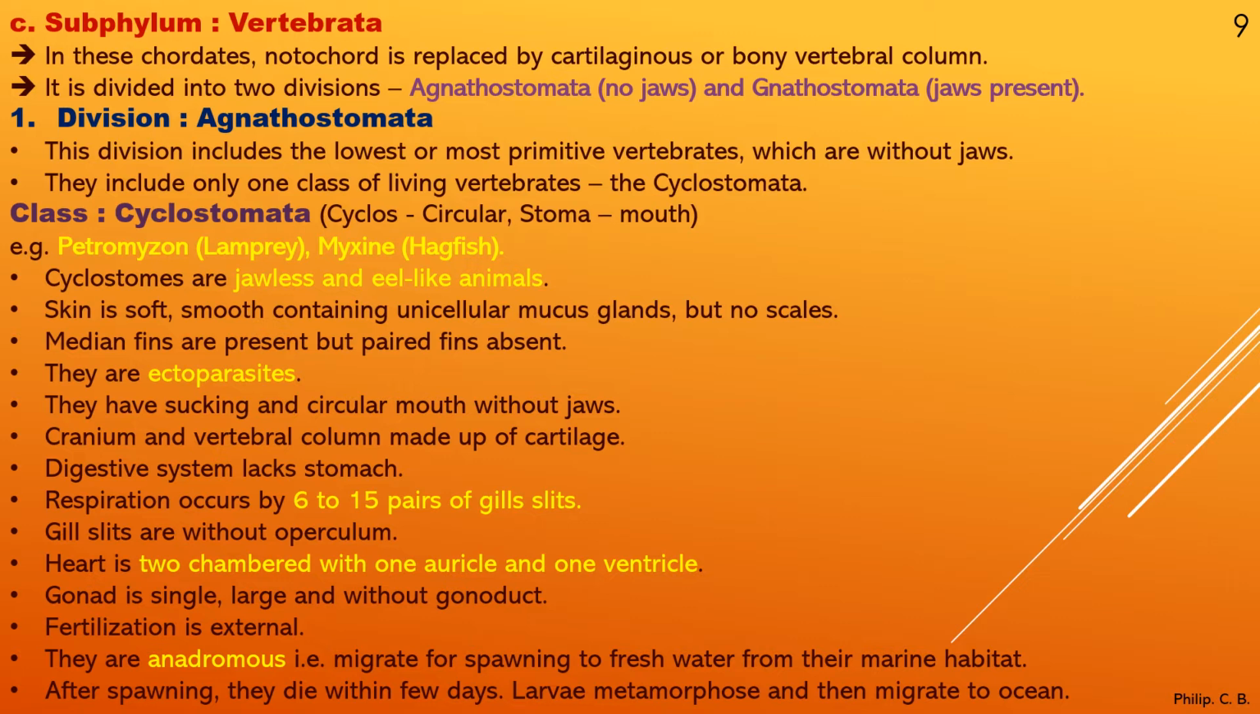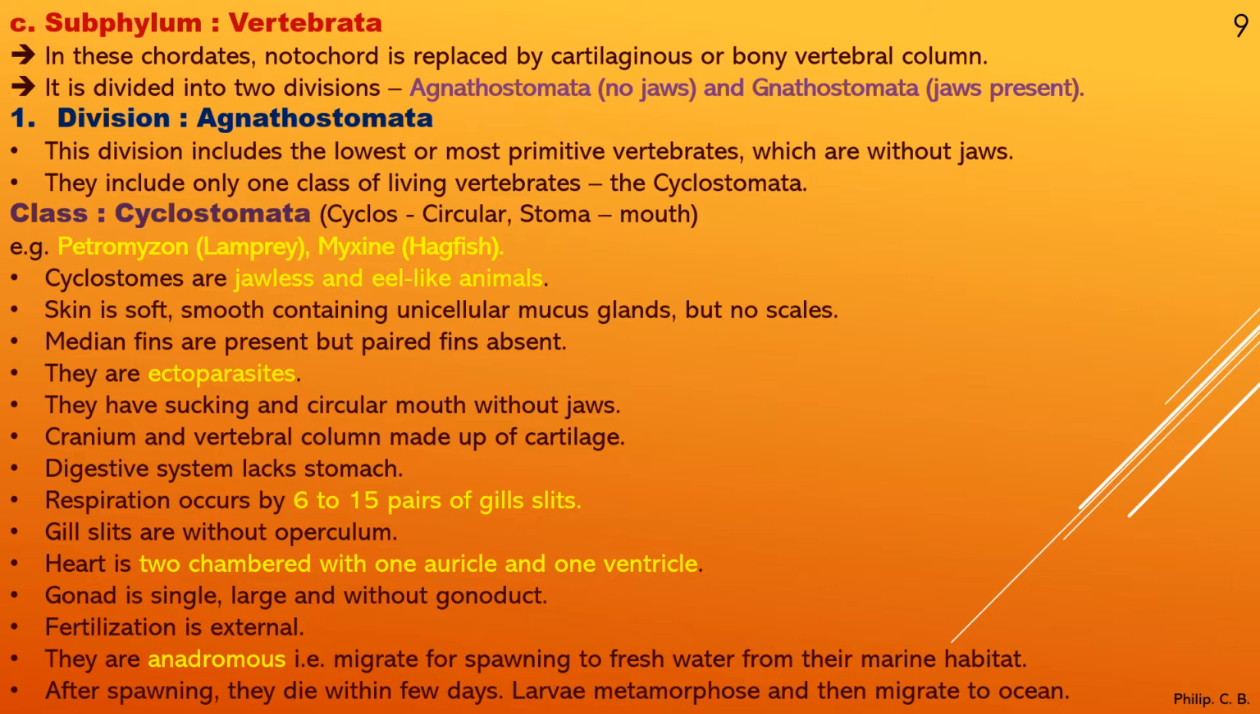The gill slits are without operculum. Now what is this operculum? These are the coverings over the gill slits. If you commonly observe fishes, they have an operculum covering over the gill slits, which is absent in the case of these Cyclostomata. When you see the image, you can understand by seeing the gill slit, there is no operculum or covering.